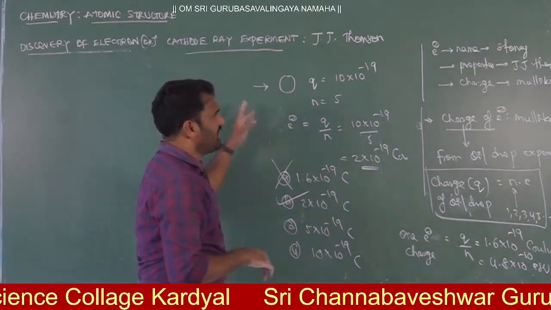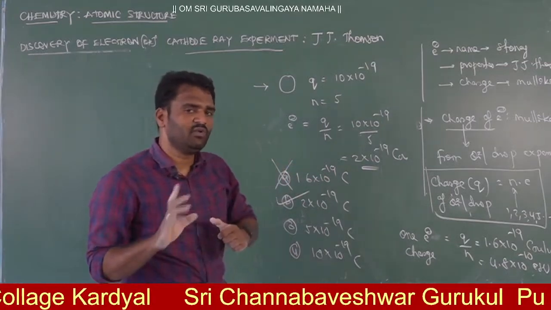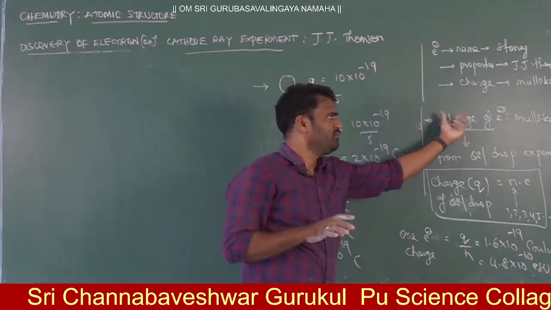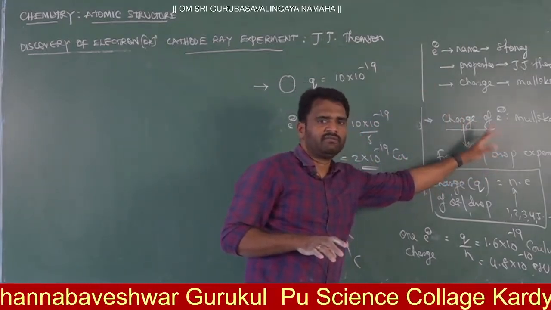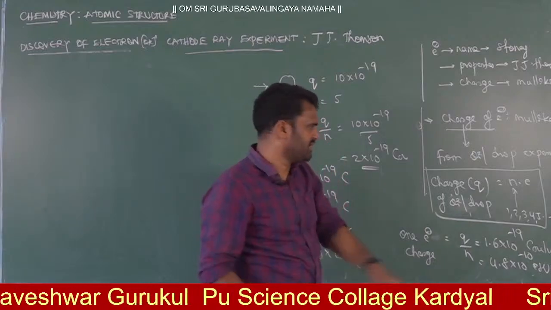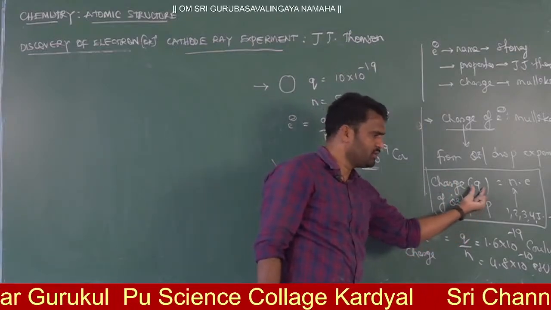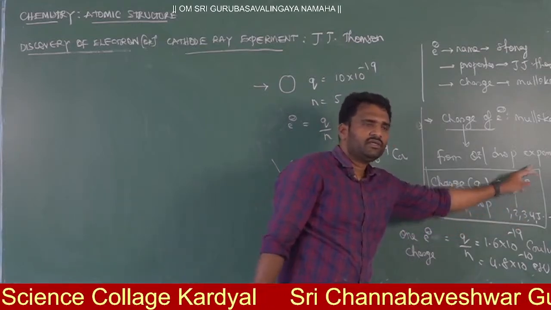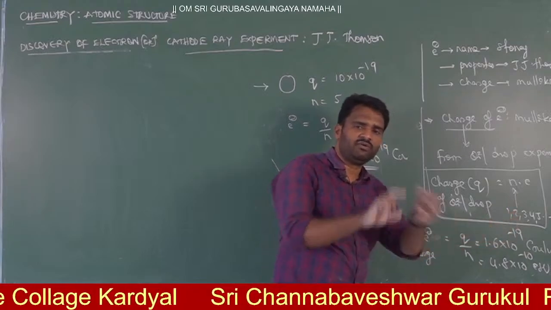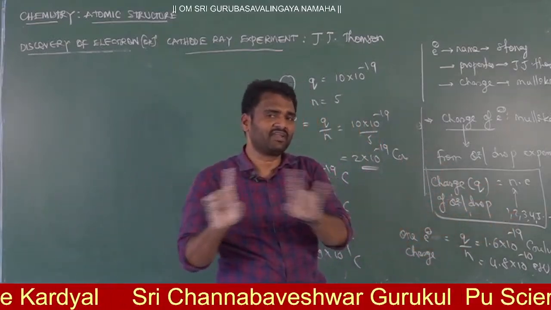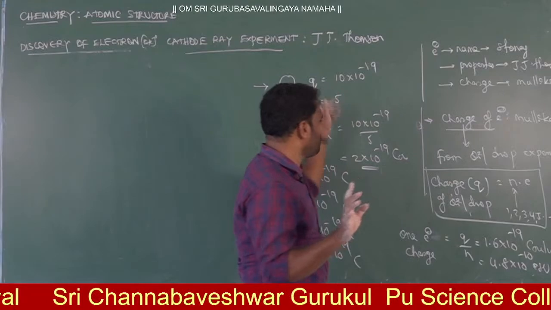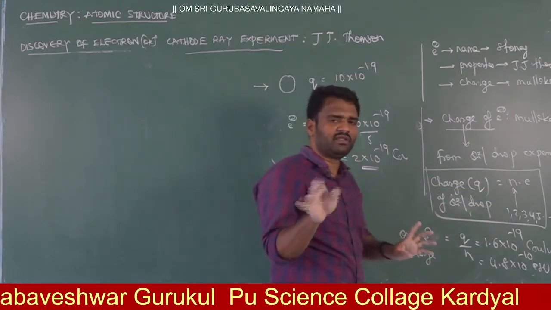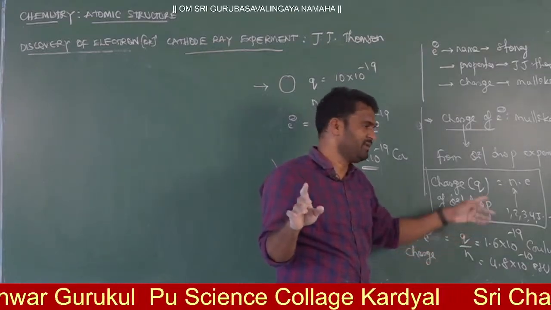Next, the electron charge was discovered by Millikan from the oil drop experiment. In the oil drop experiment, the total charge of the oil drop, Q, is equal to the number of electrons, n, into the charge of one electron. Here you have to take the number of electrons as an integer, not a fraction. It's very important. In any problem, if the n value comes as a fraction, that is wrong, because the number of electrons can never be fractional.